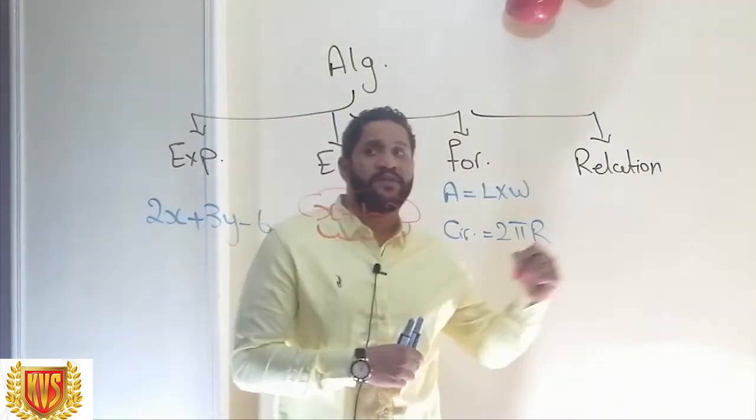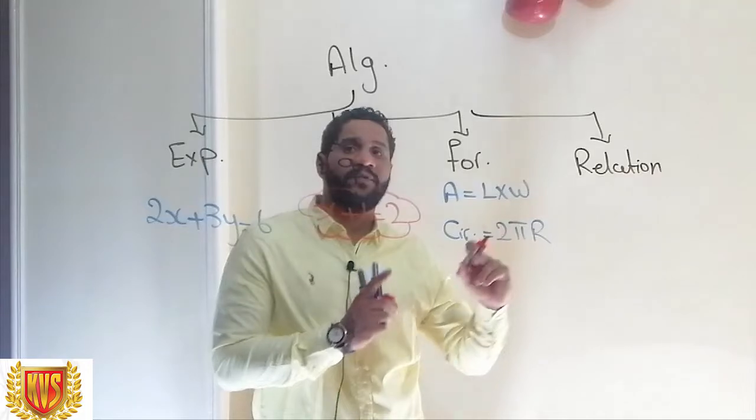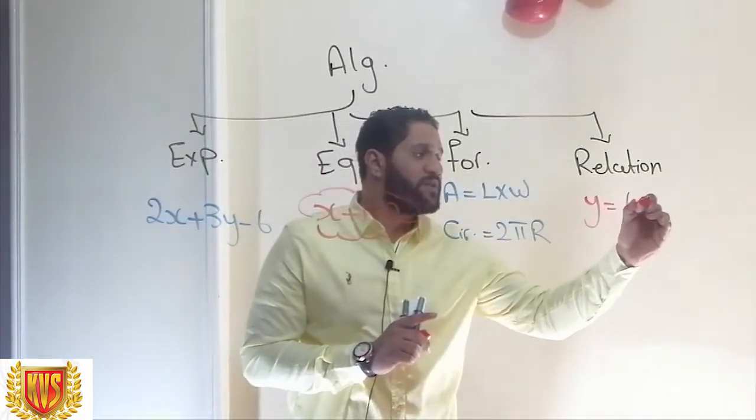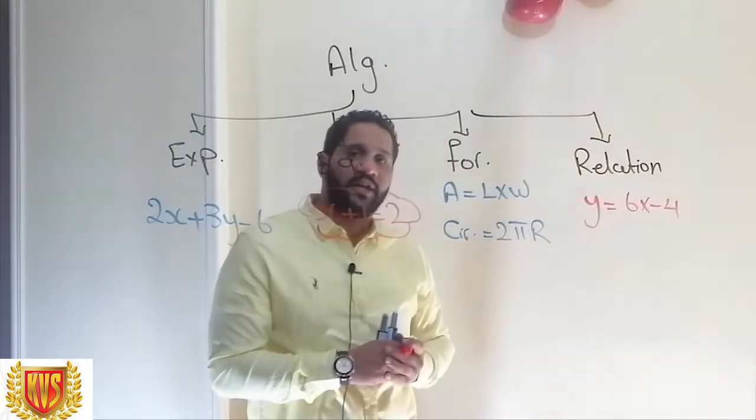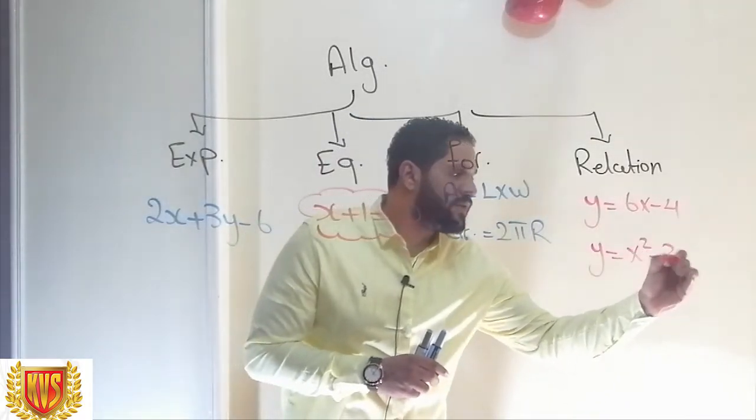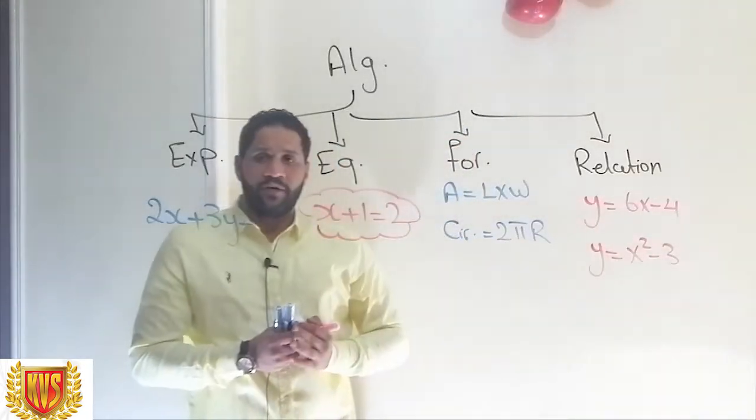The last thing we have is the relation. A relation is something relating x and y, like when I give you that y equals 6x minus 4. This is called a relation. Like when I give you that y equals x to the power of 2 minus 3. This is also called a relation.